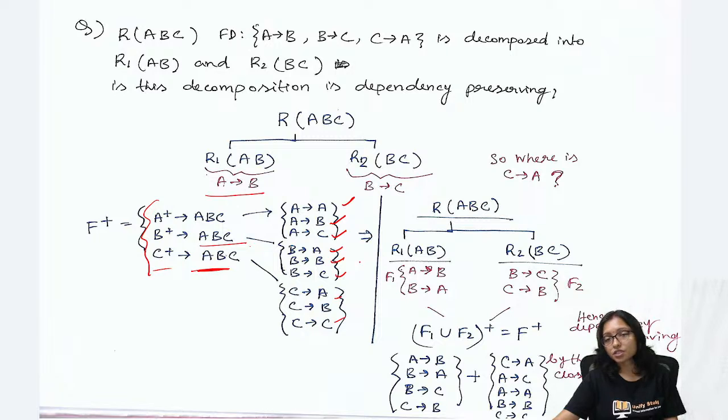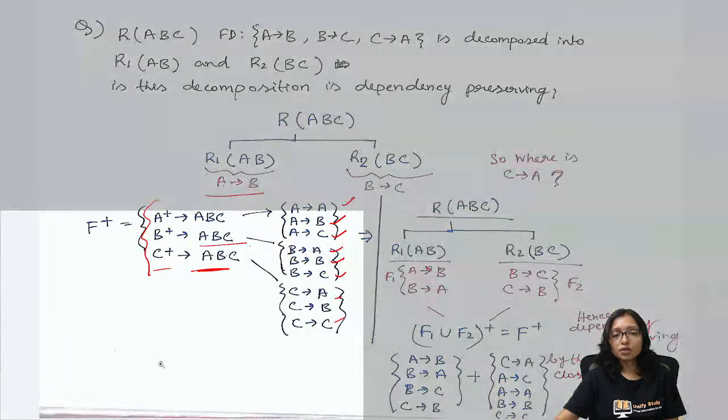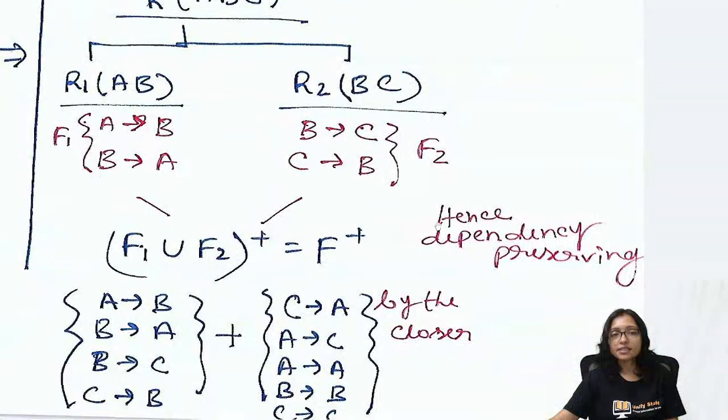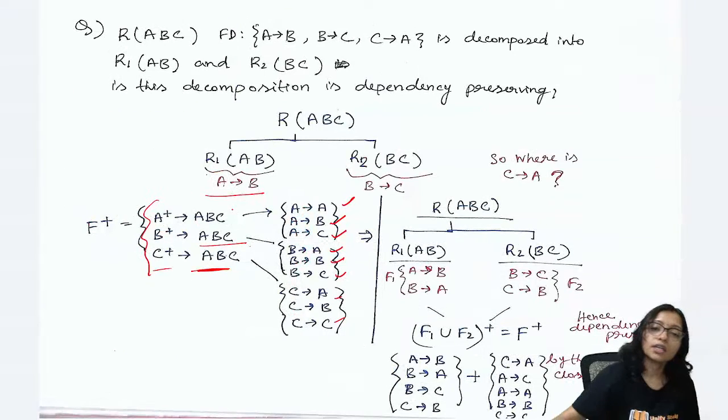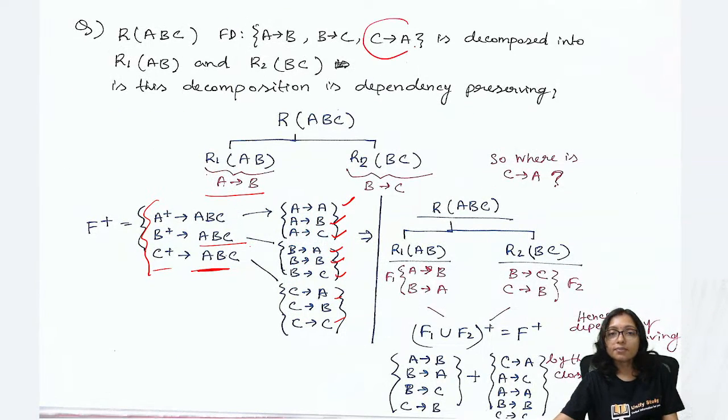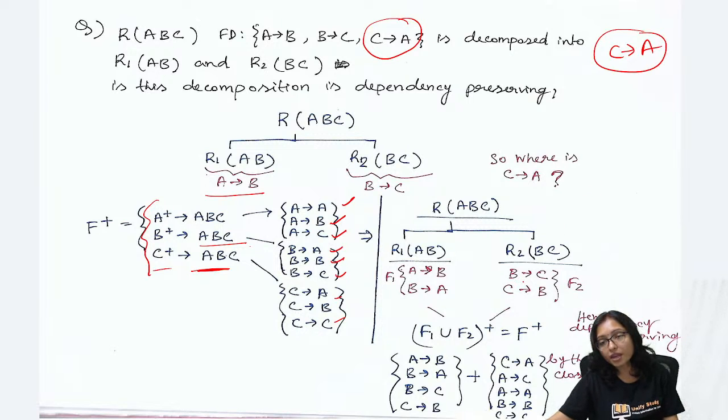Then distribute it. At the time of distribution, you can see some hidden dependencies coming, that is A implies B, B implies A. Here also hidden dependencies are coming, B implies C, C implies B. After joining, your target was C implies A. Can I get it back? You can get it back from C implies B and B implies A.